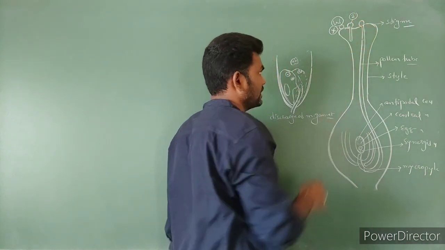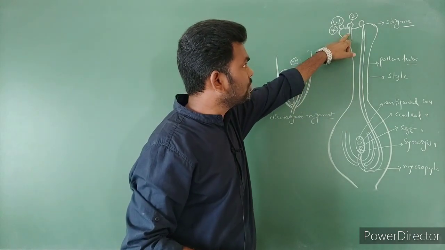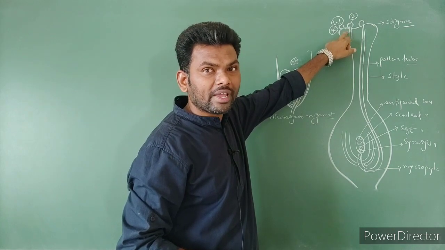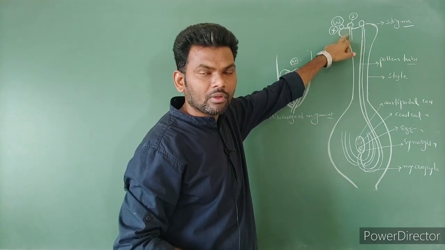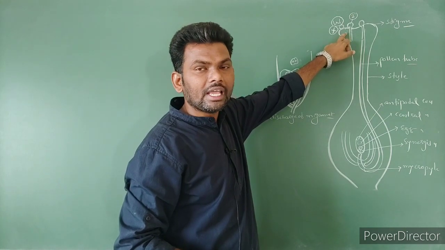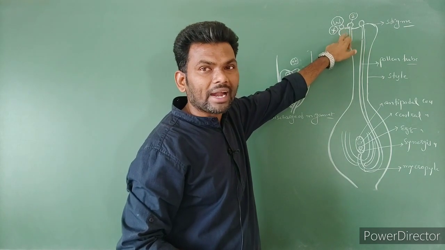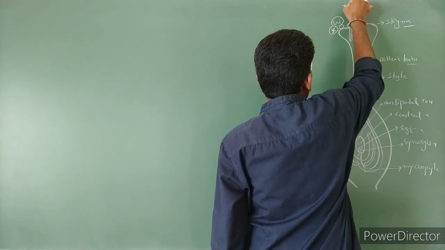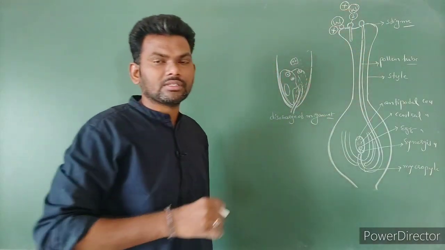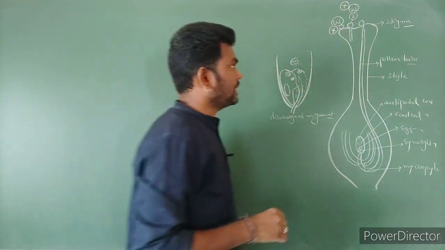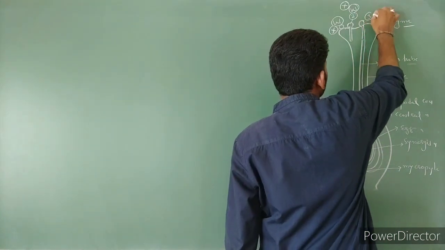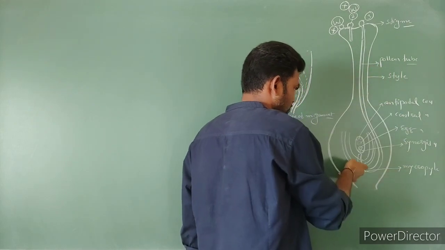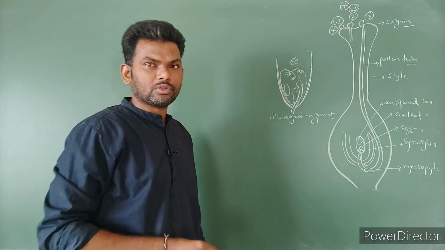Next, the second type of pollen grain. This pollen grain is germinated, but the growth of the pollen tube is restricted or inhibited. Why? Because it is also not a correct, compatible pollen grain. It is also a wrong pollen grain, and it is rejected. The pistil has the capacity to recognize which is right or wrong. Next, the third pollen grain germinates and the pollen tube grows along the style and at last reaches the anatropous ovule.